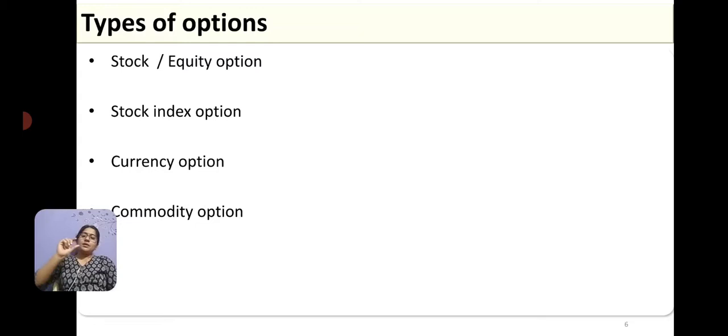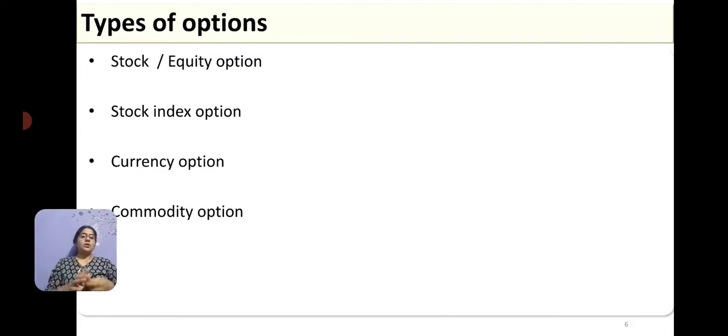Then if I am giving a stock index as the underlying asset, then it is a stock index option. Or if the underlying asset is a currency, say I am going to sell $1 for 80 rupees, so I am getting into an option, I am writing an option, then it is called a currency option. Or if the underlying asset is a commodity, like the product I was giving as an example, then it is called a commodity option.